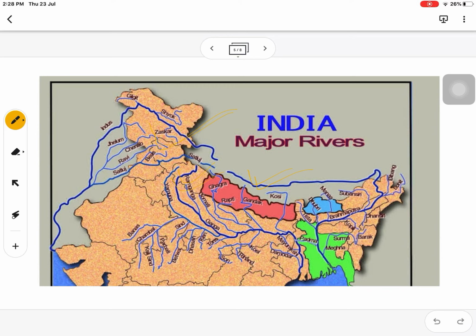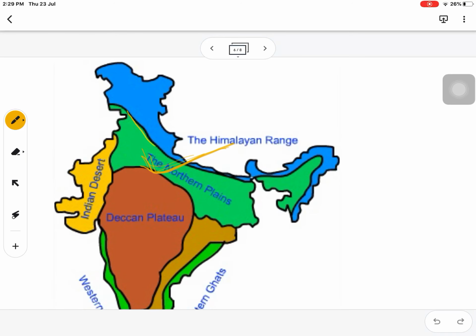And some other tributaries of Brahmaputra river like Dihang, Lohit, Subansiri. These are the important tributaries creating this huge, large number of plain regions. This wide portion of northern India is covered with this plain region.